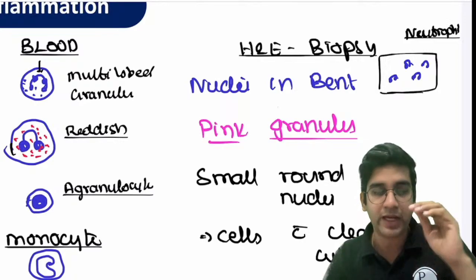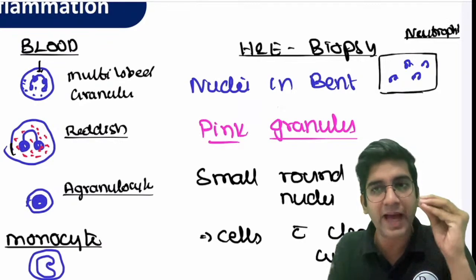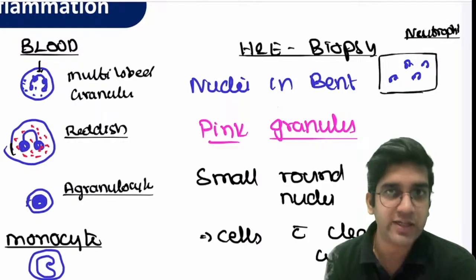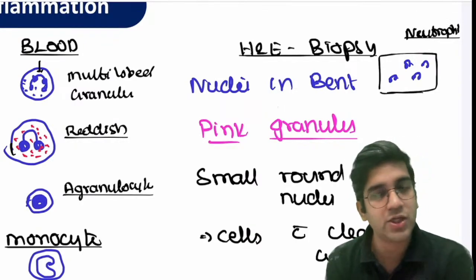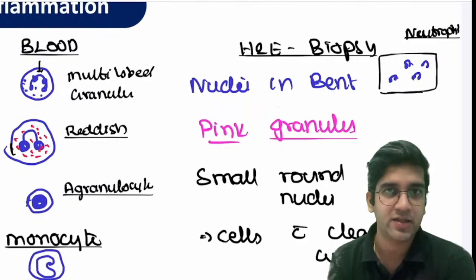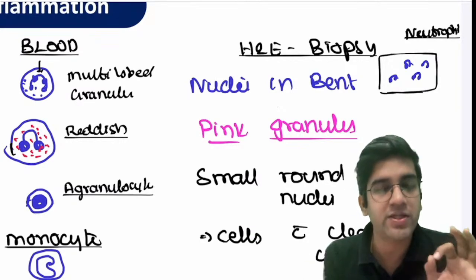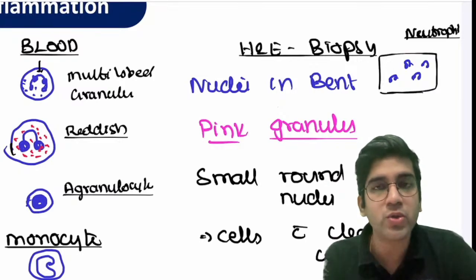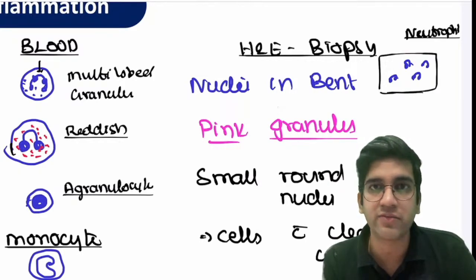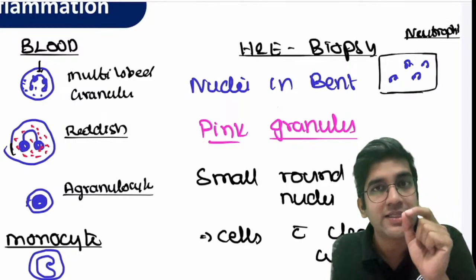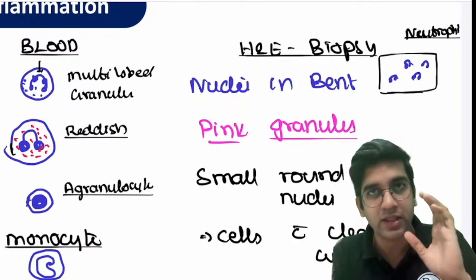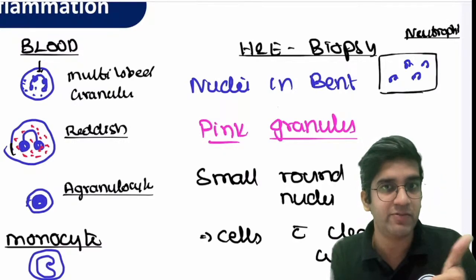The reason why I'm emphasizing this is, if I'm having a biopsy of an acute encephalitis, brain biopsy, can I say there also I'll have neutrophils? Yes. Acute pneumonia, I'll have neutrophils, right? Acute liver abscess, I'll have neutrophils. GI acute inflammation, I'll have neutrophils. Throughout my body, every acute inflammation slide will have neutrophils. You must have seen acute appendicitis. They must have shown you acute appendicitis in the pathology laboratory, right? Next time, if they show you, go and look at the slide, go to the higher power, see if you're seeing bent nuclei. If you're seeing bent nuclei, that's what acute inflammation is about. That's very, very important for me, right?